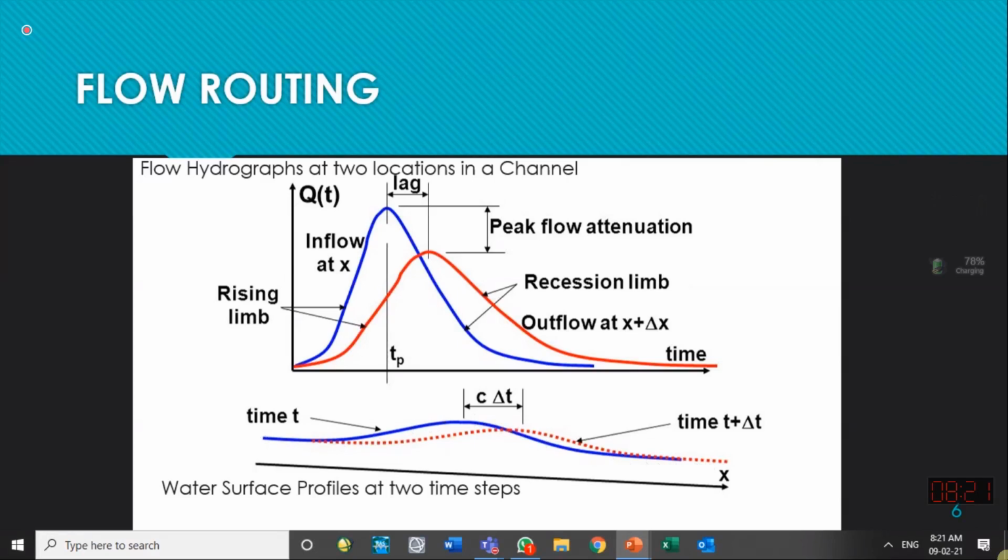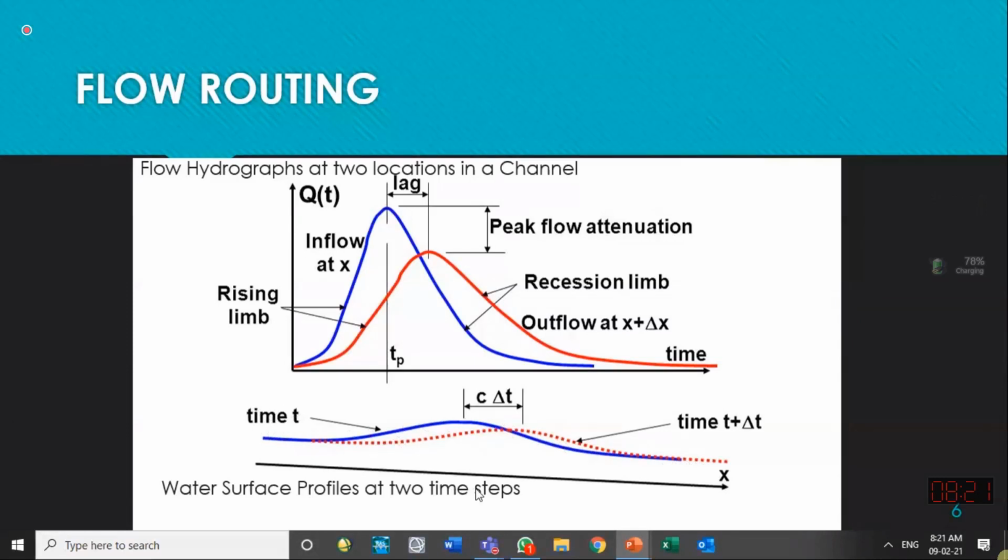If I say this is a road profile, it means I am showing the elevation of the roads. If I say this is a profile of the natural topography, I am showing the undulation of the earth surface. So if I say water surface profile, it means I am showing the elevation of the water surface at a particular time. So this is the water surface profile at time t.